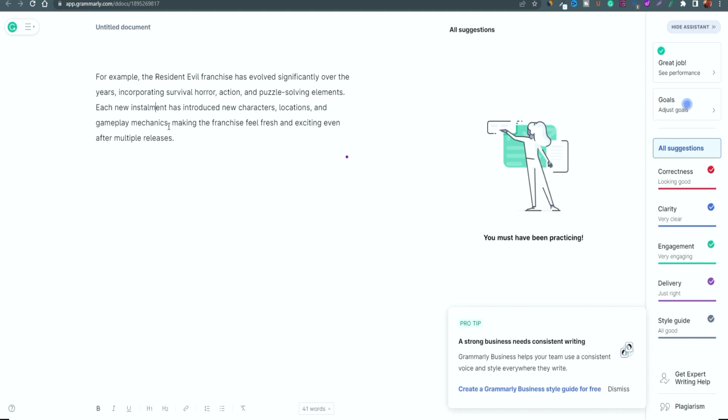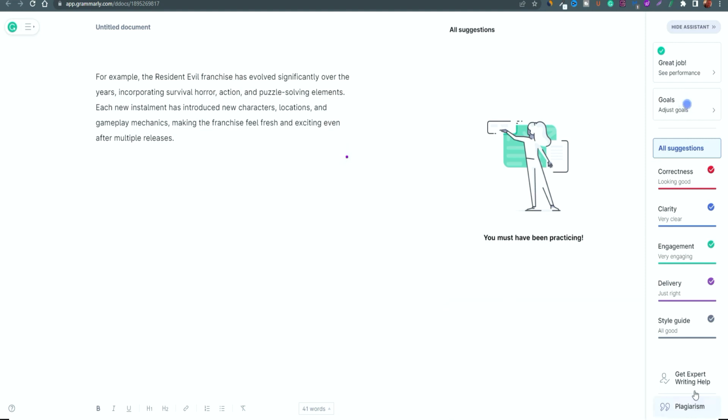Now, in saying that, because these platforms use AI elements, they're not always going to be 100% accurate. There are times where Grammarly can make a mistake in terms of spelling. It tries to think that the word is something else when it actually isn't. But you can make those adjustments as and when you need to. You don't always have to follow everything that it suggests to you, but it picks up on various elements that could be an issue further down the line, and that's why it is a really good platform to allow you to grow.